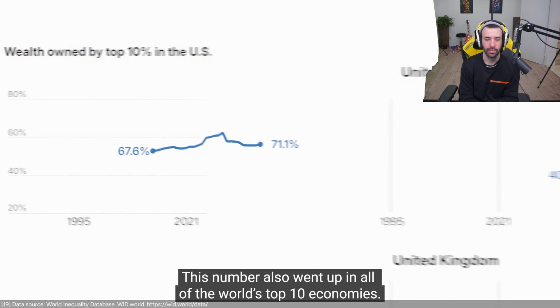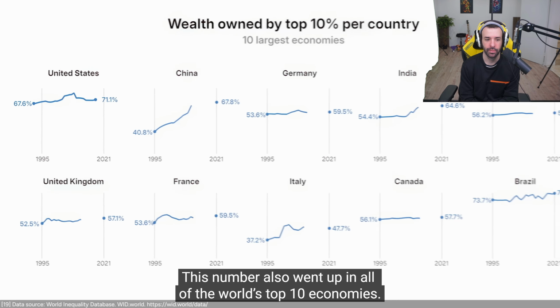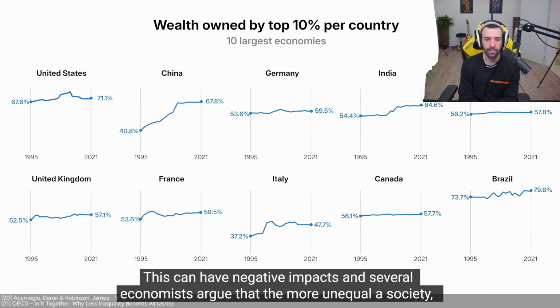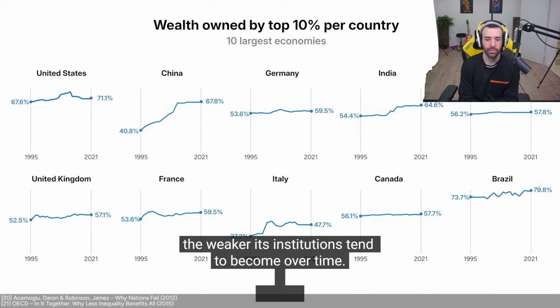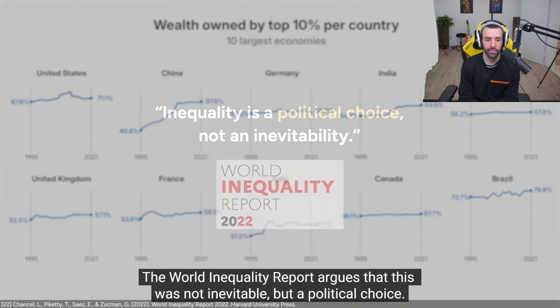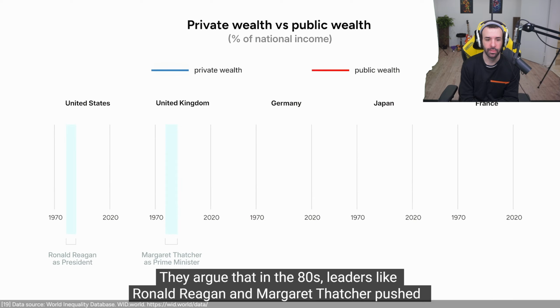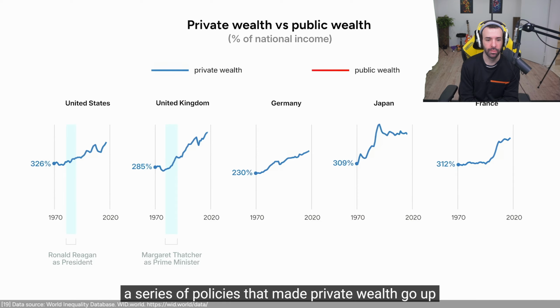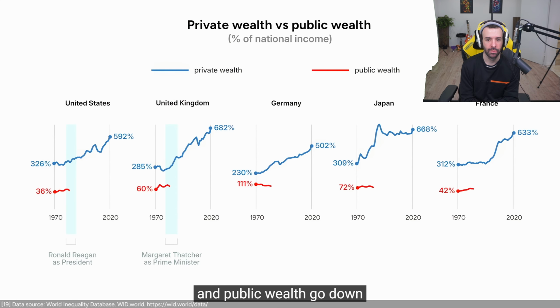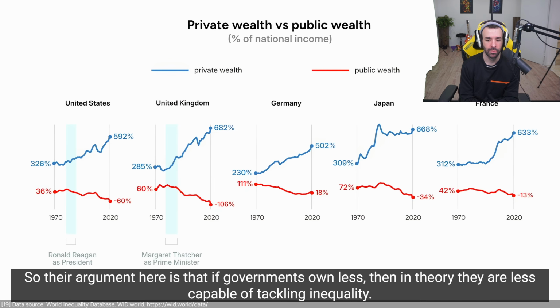This number also went up in all of the world's top 10 economies. This can have negative impacts, and several economists argue that the more unequal a society, the weaker its institutions tend to become over time. The World Inequality Report argues that this was not inevitable, but a political choice. They argue that in the 80s, leaders like Ronald Reagan and Margaret Thatcher pushed a series of policies that made private wealth go up and public wealth go down. So their argument here is that if governments own less, then in theory they're less capable of tackling inequality.